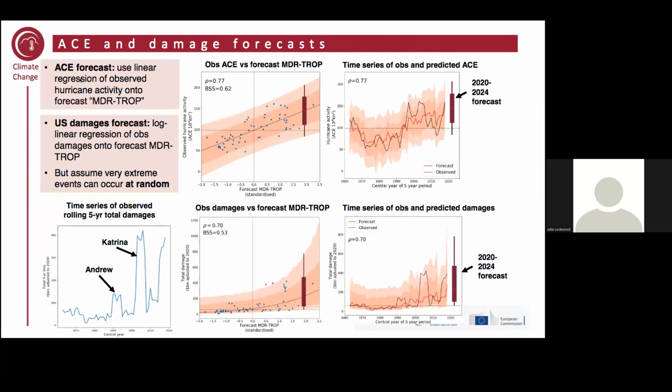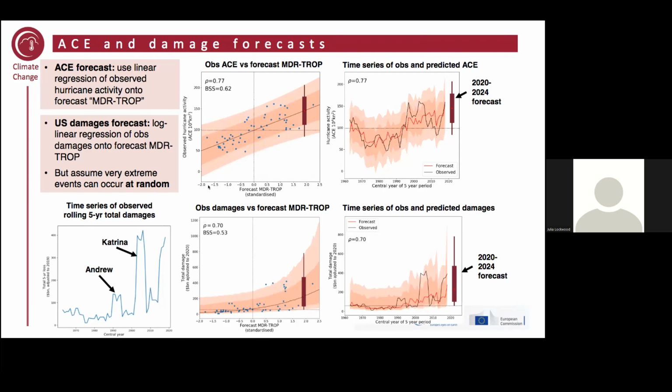And then for our hurricane activity forecast, we simply do a linear regression of past hurricane activity onto our index from the model. And this gives us a probabilistic forecast of the ACE index, which is the measure of hurricane activity that we're using.